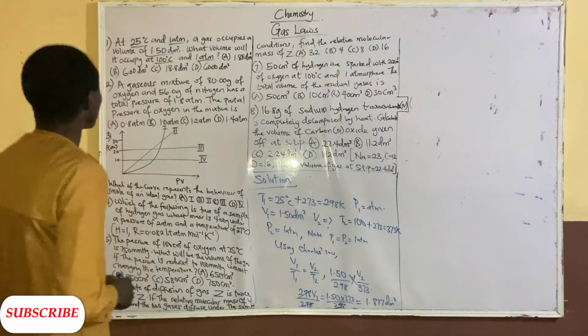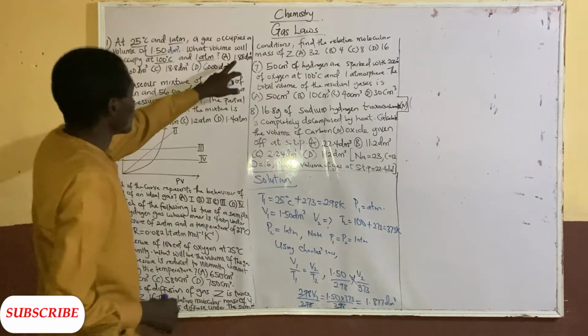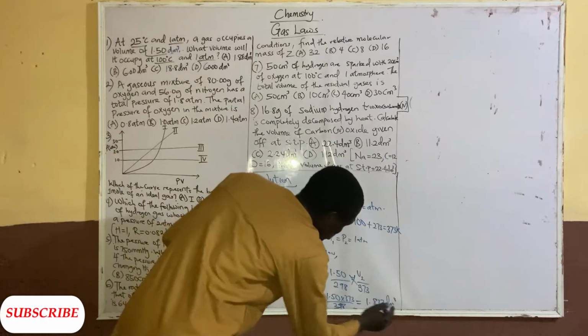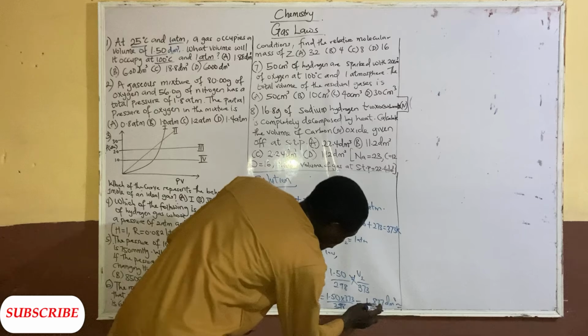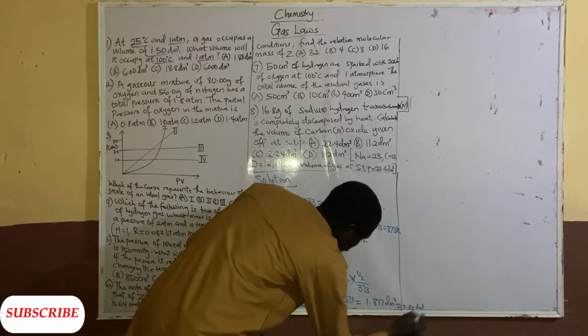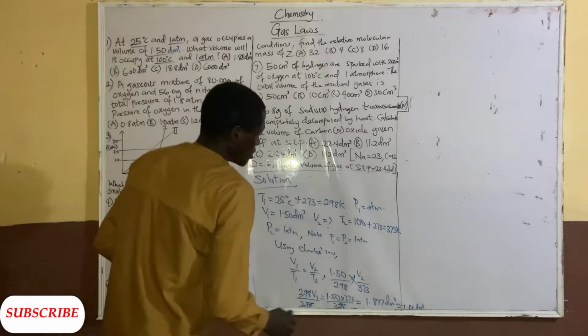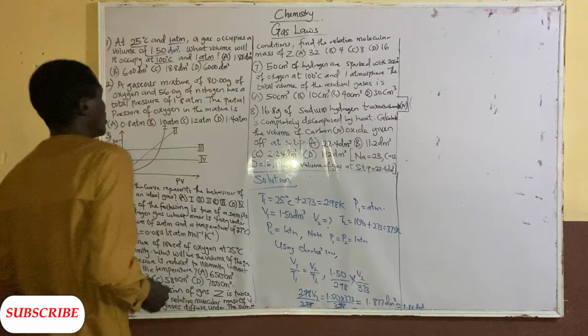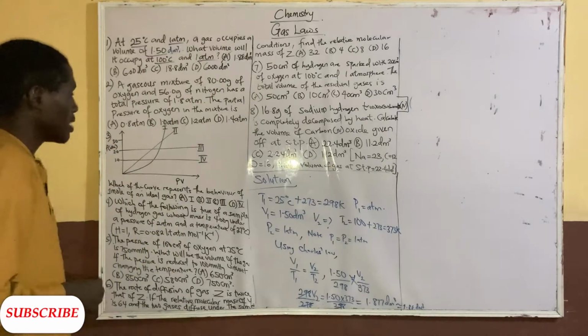I tried it on the calculator. We have 1.877 to the decimal place. When you approximate this one, it will be 1.88 dm cube. So that's the answer, 1.88 dm cube. So option A. That's that about that.